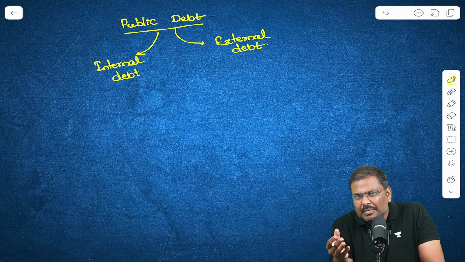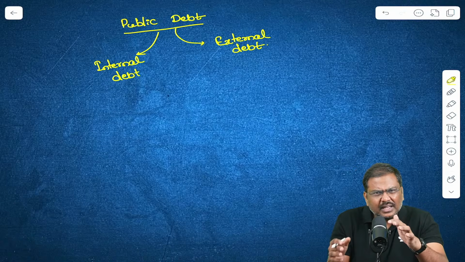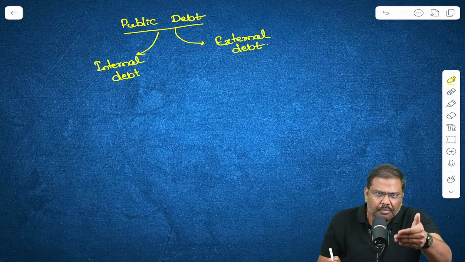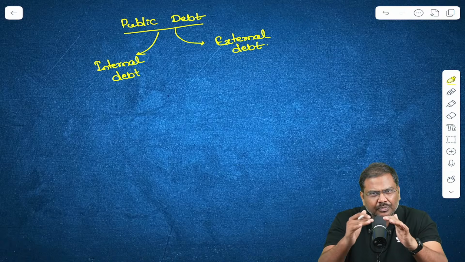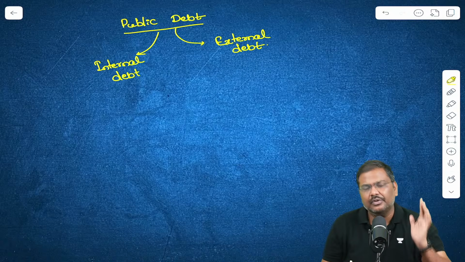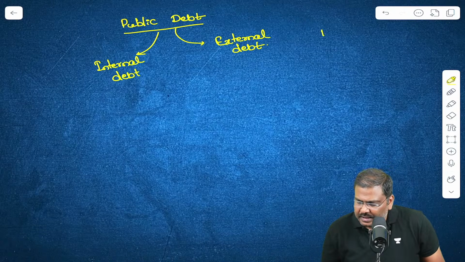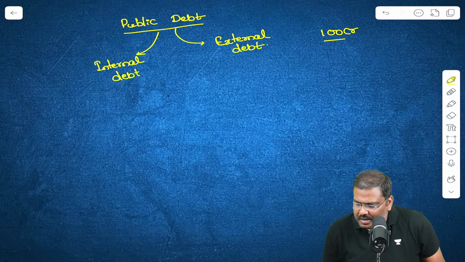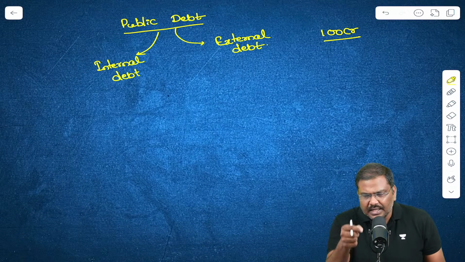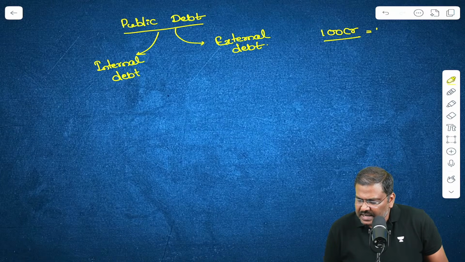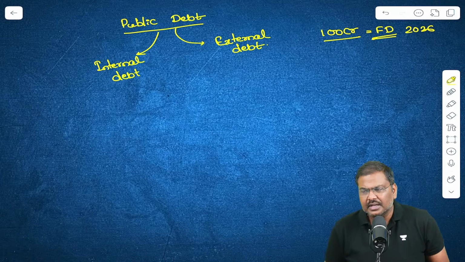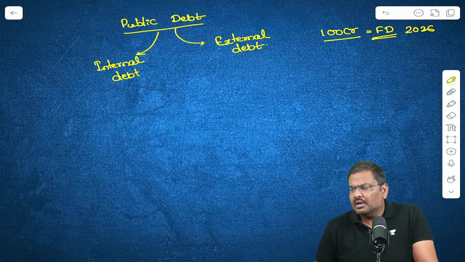And I know somebody will be thinking, sir, it is one and the same. If you borrow, you will have to repay. So don't you think the numbers are one and the same? Not necessarily. Listen to me carefully. Let's say this year, I will borrow 100 crore rupees. Can I simply say the fiscal deficit for the year 2026 will be 100 crore rupees?